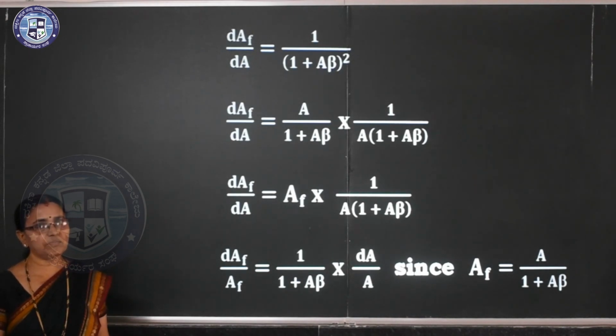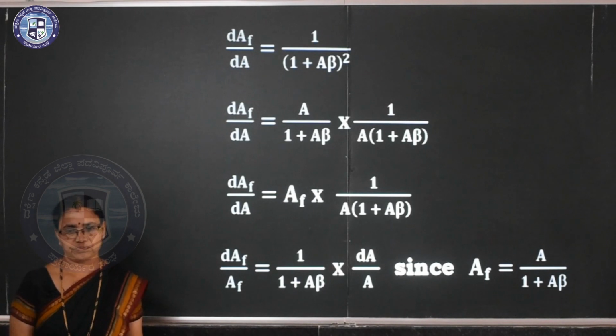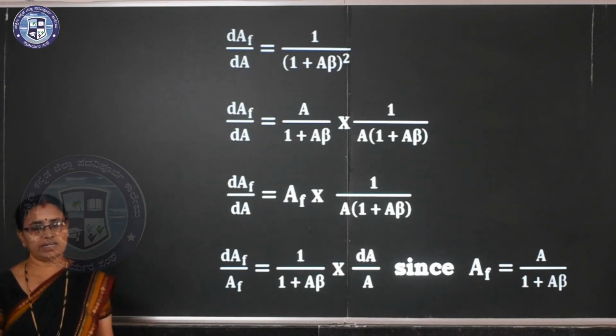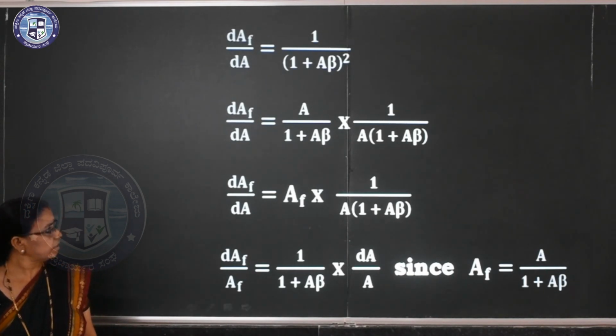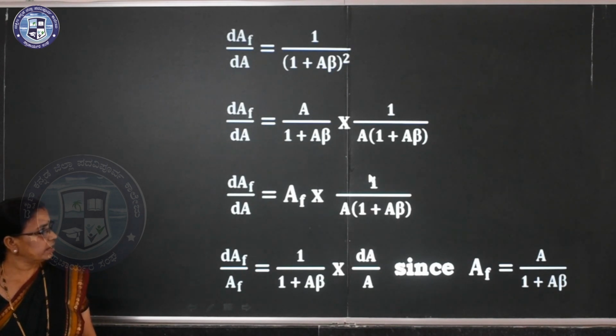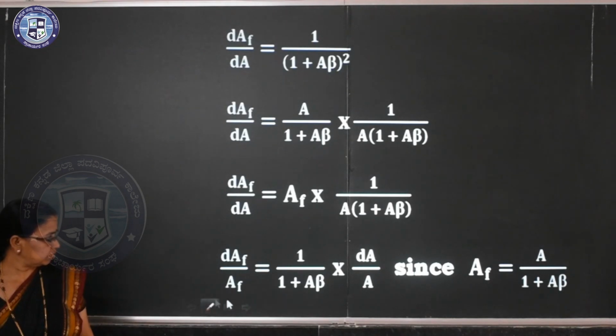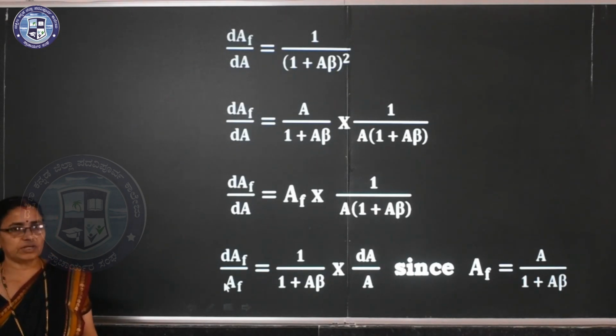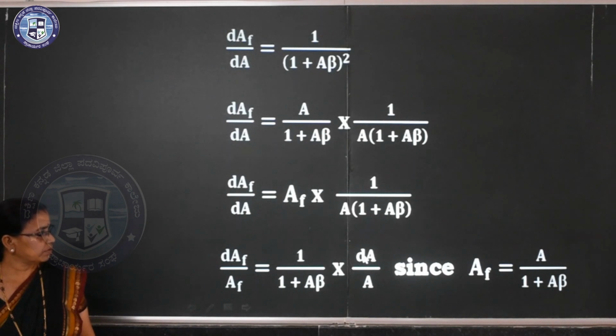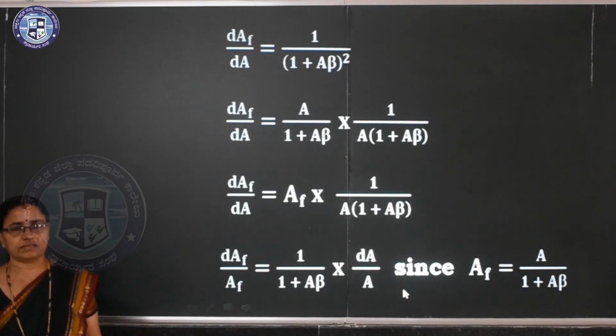A divided by 1 plus A beta is nothing but Af. So here it is Af, and here 1 divided by A into (1 plus A beta), and this Af comes to the left hand side denominator, and the left hand side value dA goes here, so dA by A.